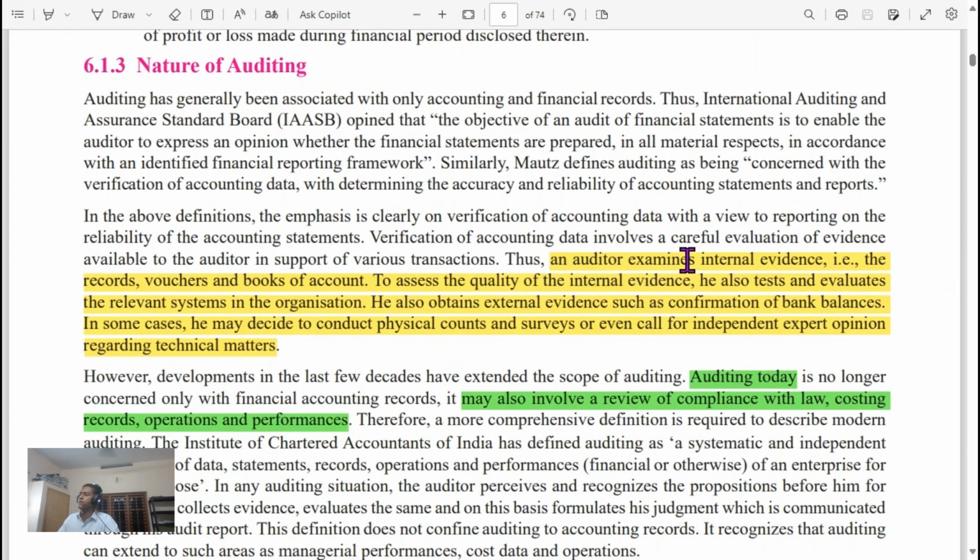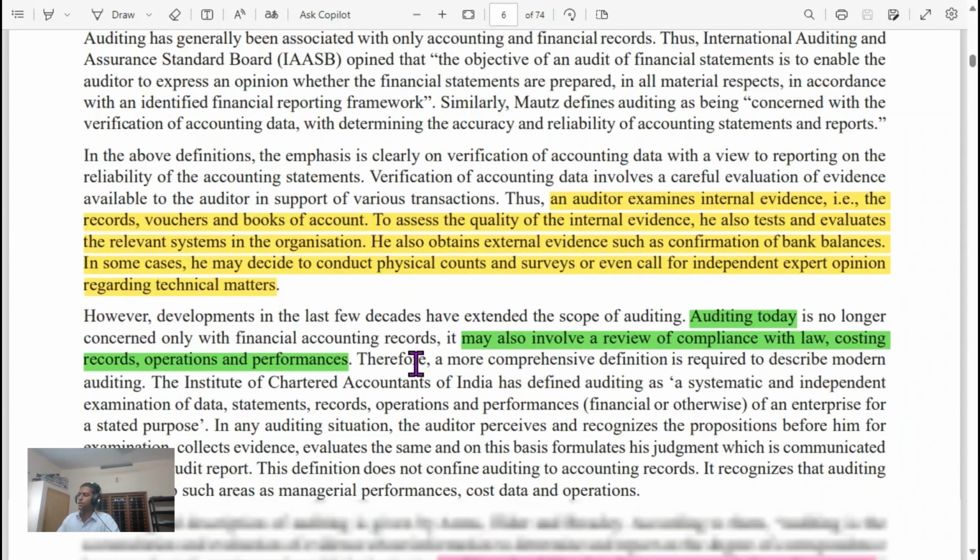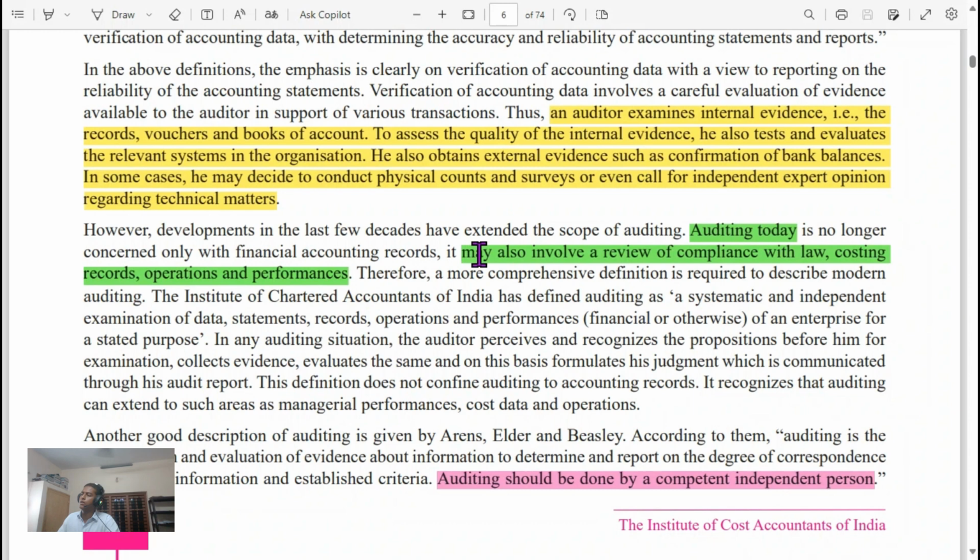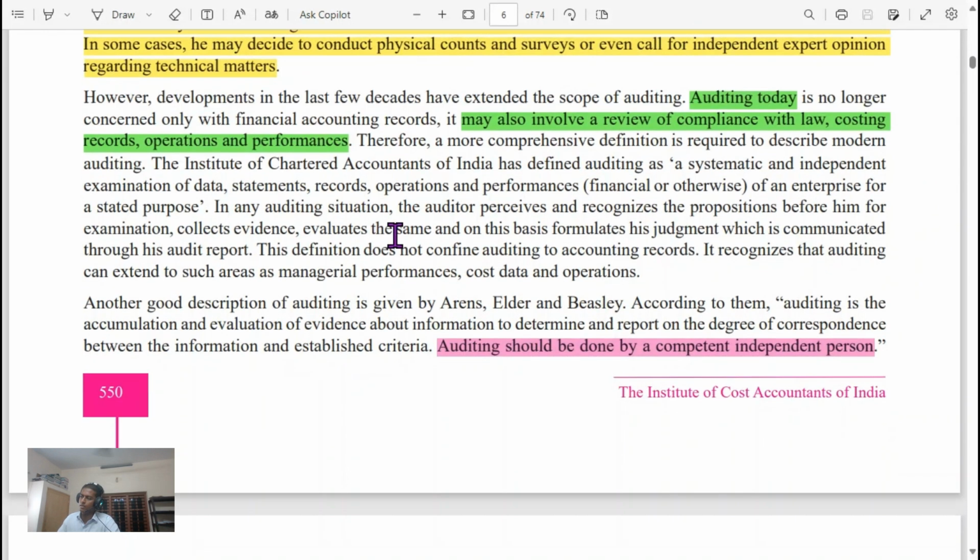An auditor examines internal evidence, that is, the records, vouchers, and books of accounts. To assess the quality of internal evidence, he also tests and evaluates the relevant system in the organization. He also obtains external evidence such as confirmation of bank balances. In some cases, he may decide to conduct physical counts and surveys or even call for independent expert opinion regarding technical matters. Auditing today may also involve review of compliance with the law, posting records, operations, and performance.